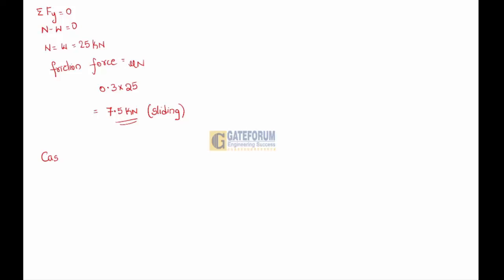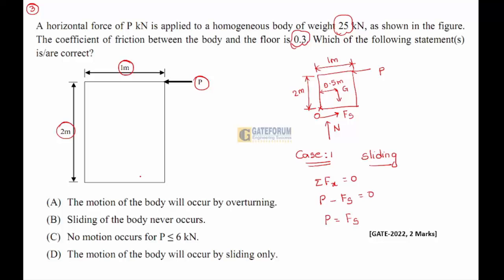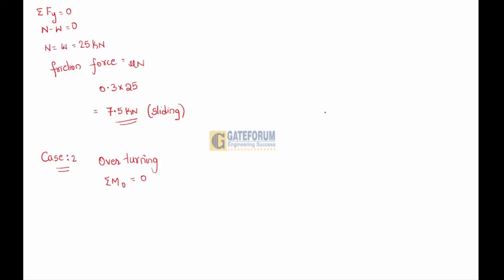Now case 2 I'll take. Checking for the motion of the block against overturning. When we talk in case of overturning, first of all I'll take moment about O equal to 0. When I talk about the moment here, force into perpendicular distance, P force is making a distance of 2 in the anti-clockwise direction. W weight with a distance of 0.5 is acting in the clockwise direction.